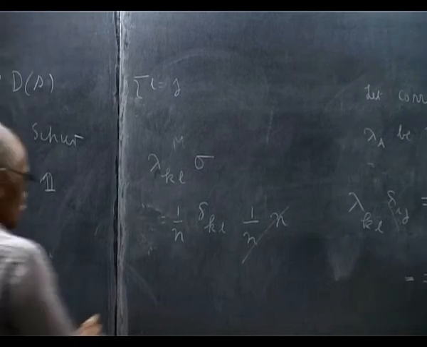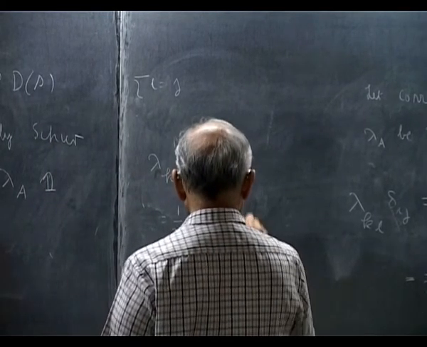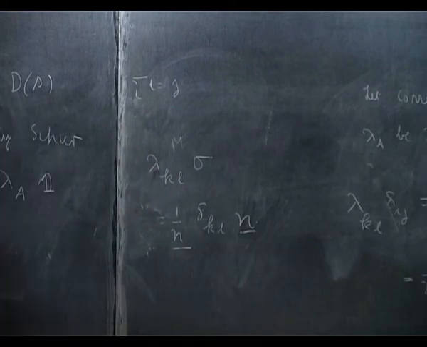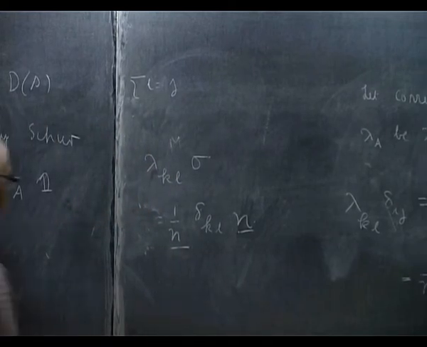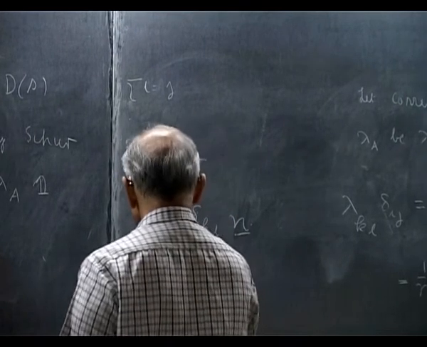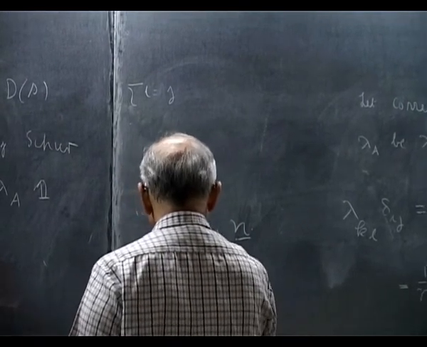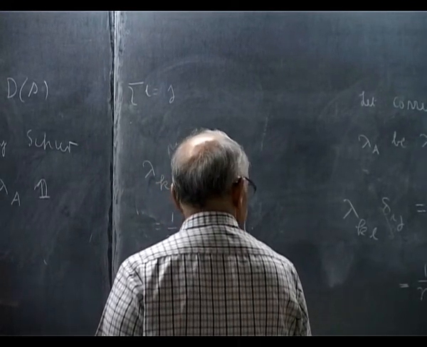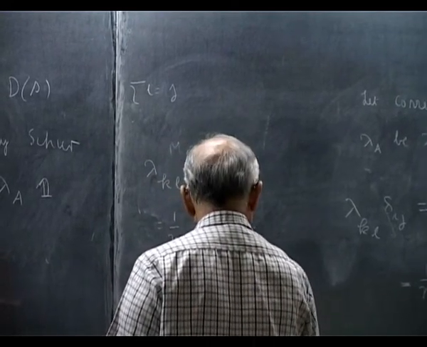So lambda KL is fixed to be delta KL over sigma.